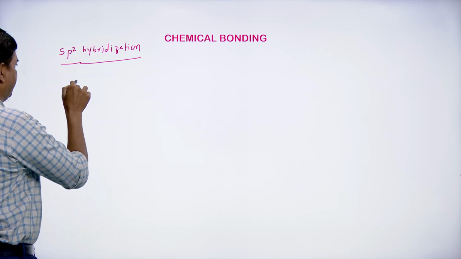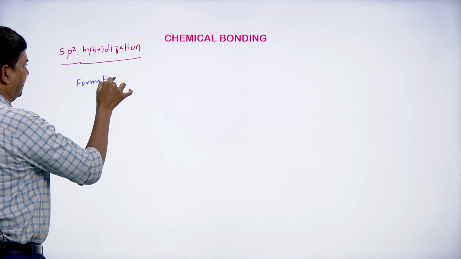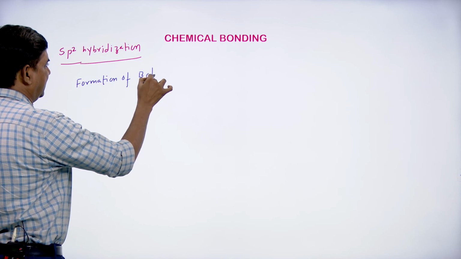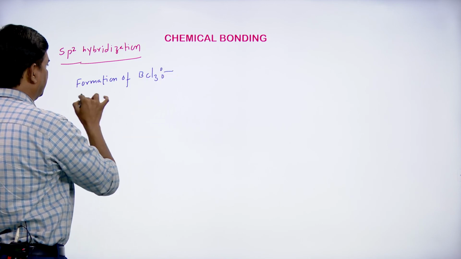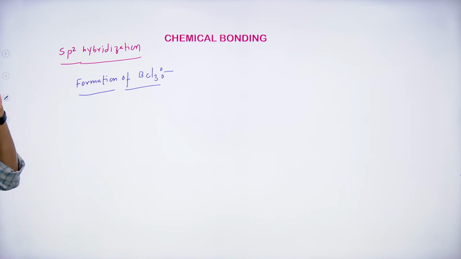Now, formation of BCl3, formation of boron trichloride.